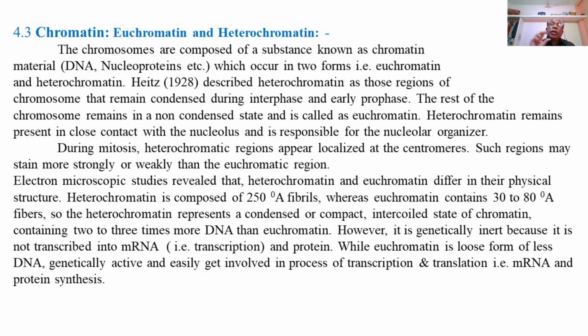We are well aware of the structure of the chromosome: the two chromatids of the chromosome are held together by means of the centromere, which is also called the primary constriction. Then there are the secondary constrictions, first and second also.